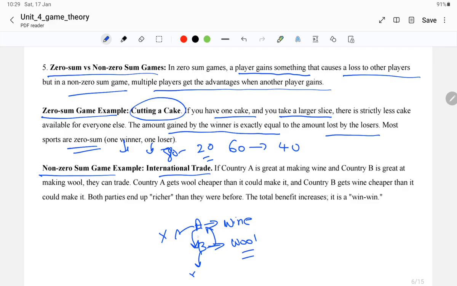Because country A doesn't know how to make wool, and country B doesn't know how to make wine, both trade wine and wool among themselves, so that the total benefit increases. So it's a kind of win-win situation for both countries A and B.